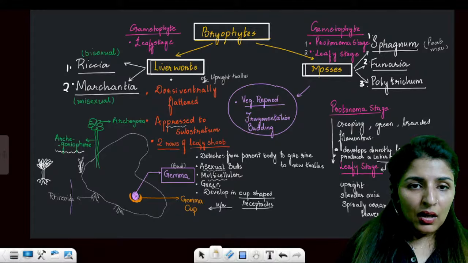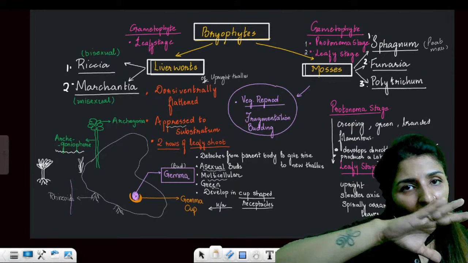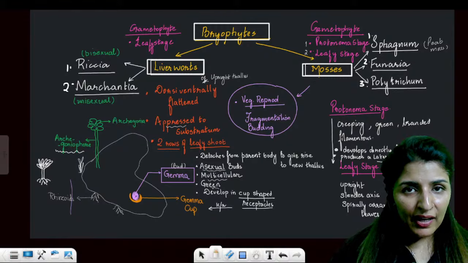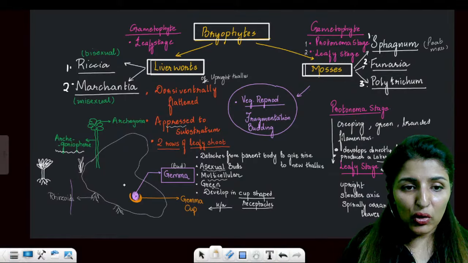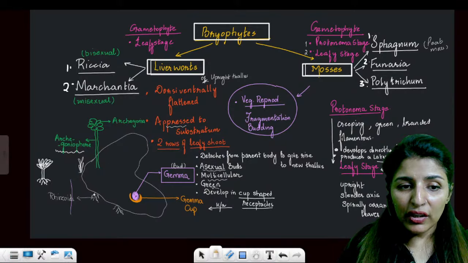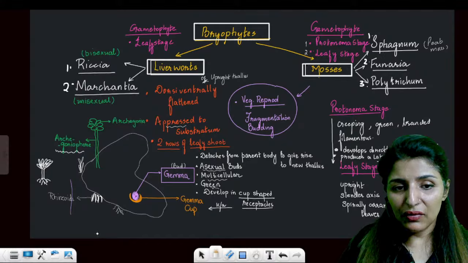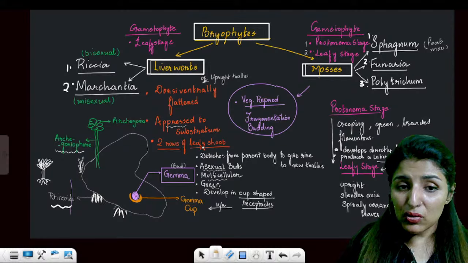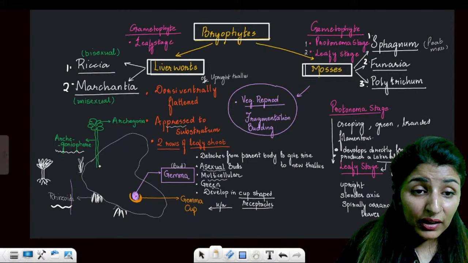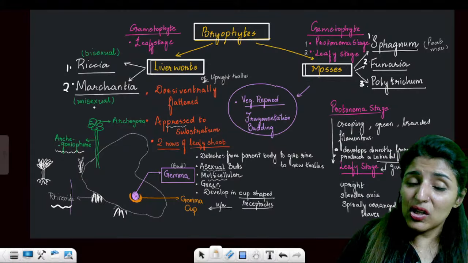Liverworts will have a flattened body, dorsoventrally flattened, as if you have just pressed it against the soil. On the lower side, we have these root-like structures called rhizoids. Now, they are pressed to the substratum. Now see, if we talk about Marchantia, it is unisexual.